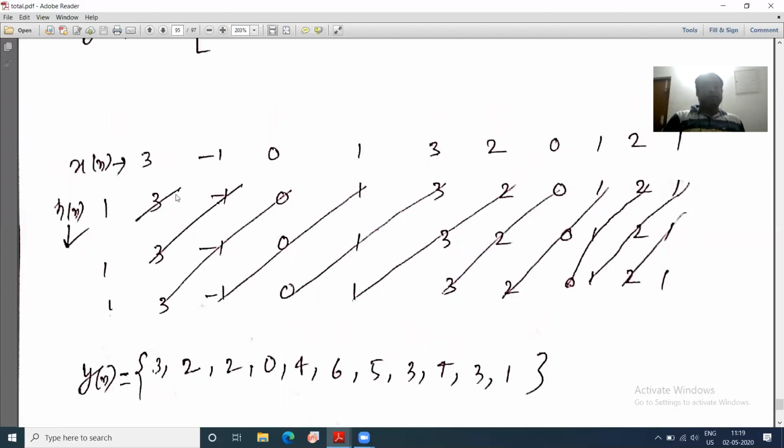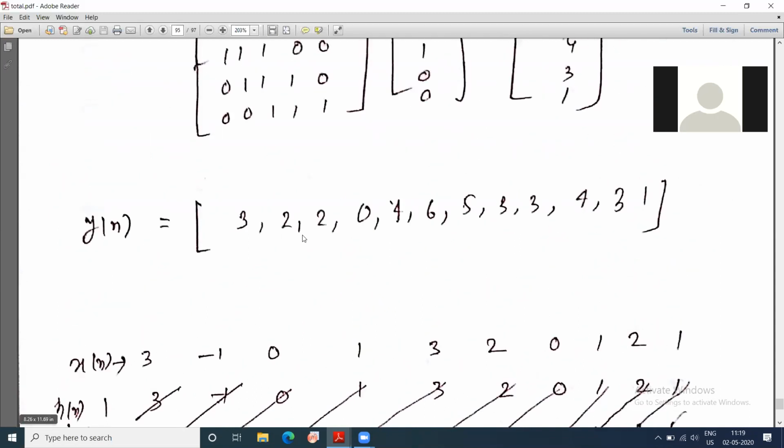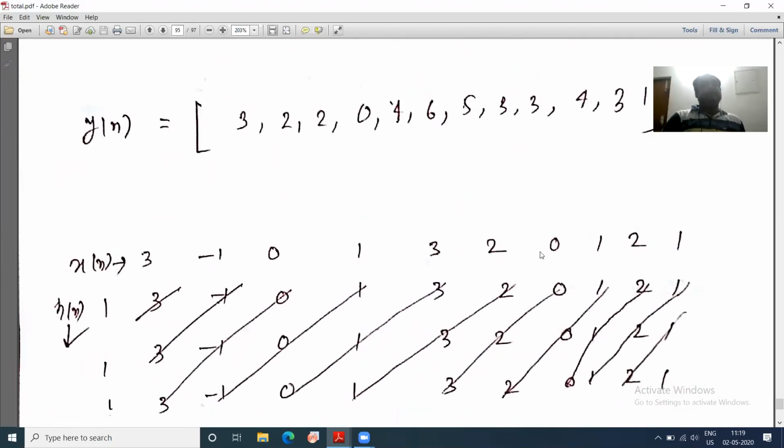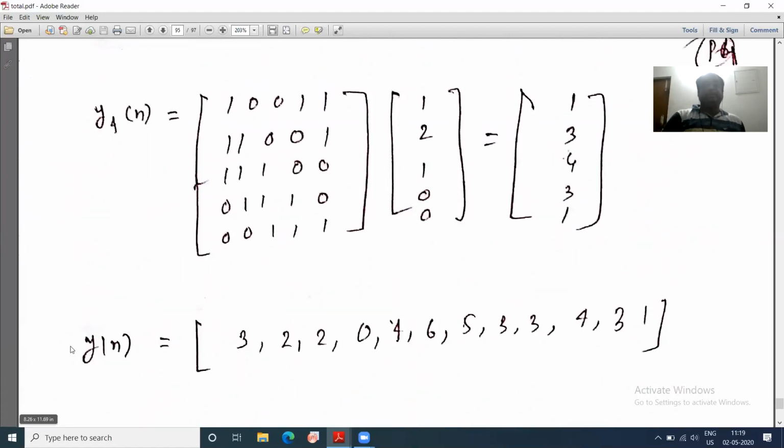Now if you write the points and add, this is 3, this is 2, this is 0, this is 4, this is 6, this is 5, this is 3, this is 3, this is 4, this is 3, and this is 1. So this answer will be the same as this answer. Therefore, in direct convolution, that is linear convolution, you are getting the same thing. This is the correct answer.